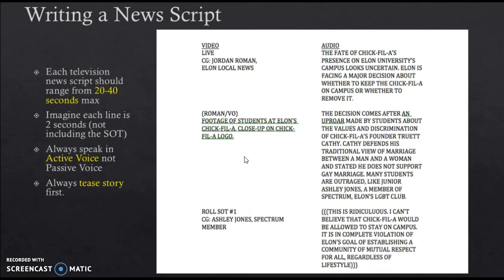If we take a look at our next slide, we will see what a news script looks like. This is more of a general news script. As you see here, each television news script should range from 20 to 40 seconds depending on the story and the amount of the newscast. Normally newscasts are about 30 minutes, sometimes an hour. If you count each line, each line you can imagine to be 2 seconds. That's a way that you can pace yourself to see on paper how long it'll look.